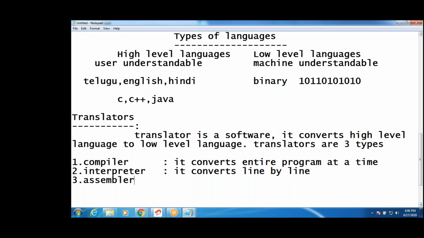Converts line by line. What is an assembler? It converts assembly language to machine language. What is assembly? I did not discuss that. Assembly is a combination of both languages, right?